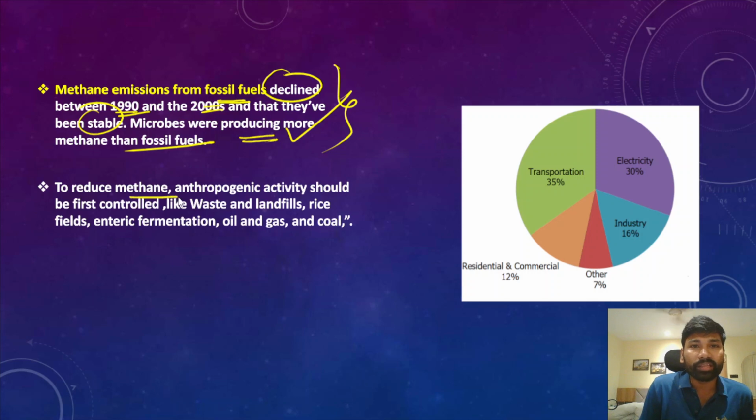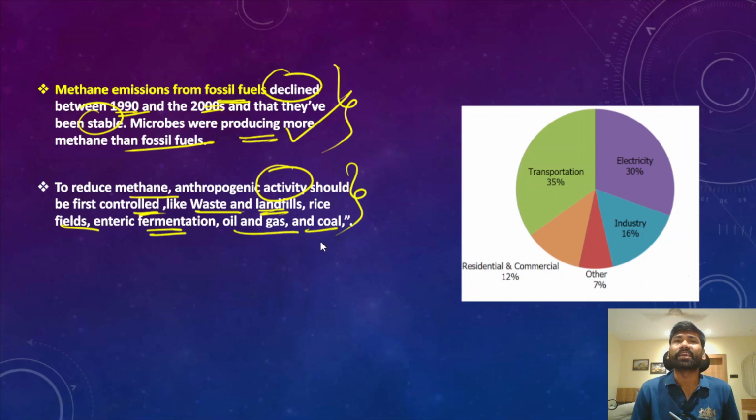So to reduce methane, anthropogenic activity should be controlled first, like waste and landfills management, rice fields, enteric fermentation, oil, gas and coal. Those things must be taken care of to reduce methane production or methane emissions into the atmosphere, thereby controlling global warming and the associated climate change.